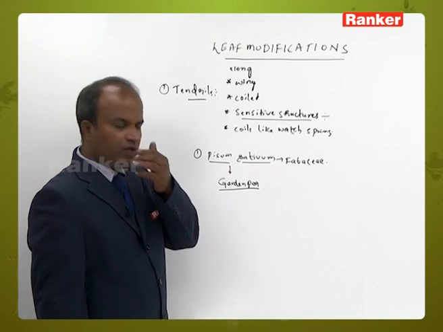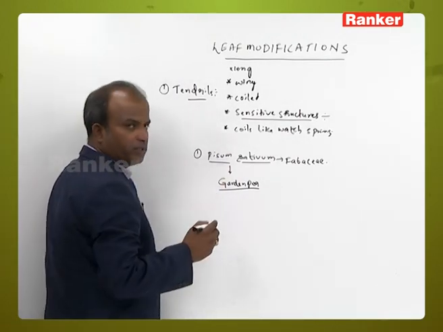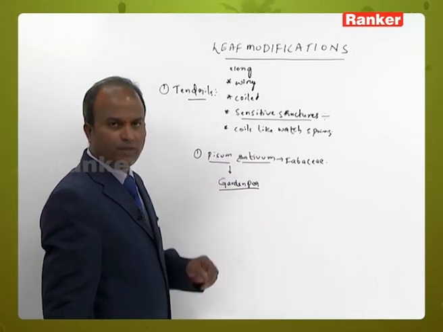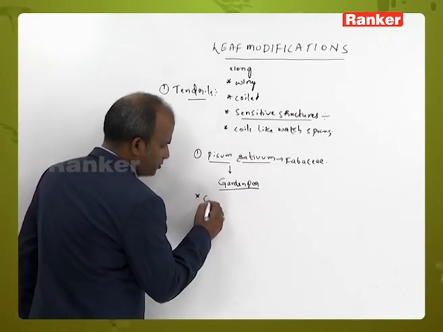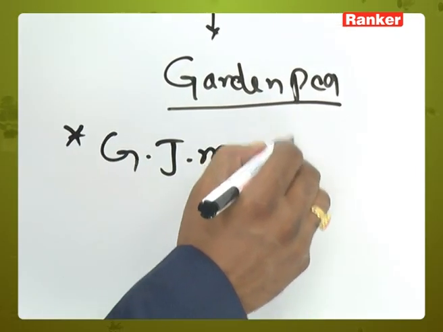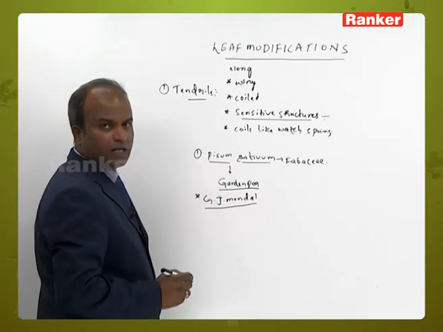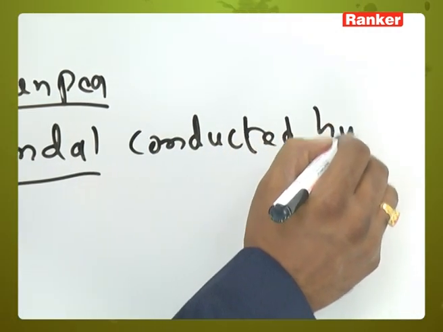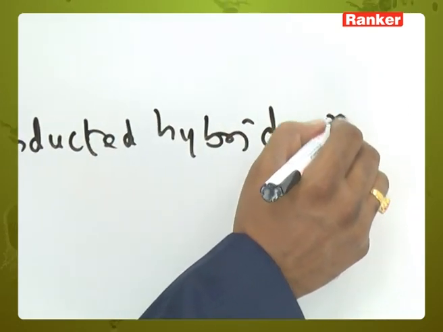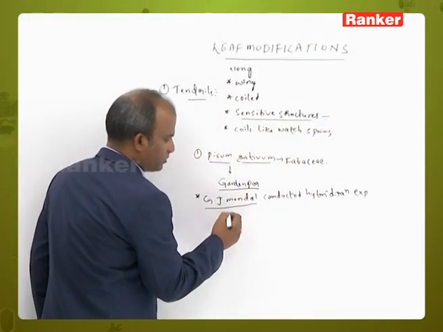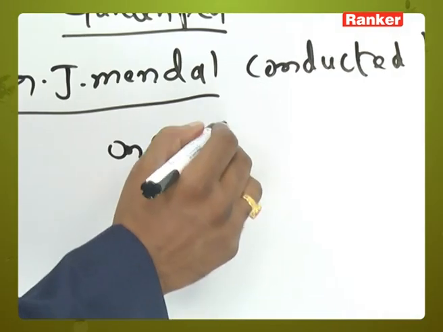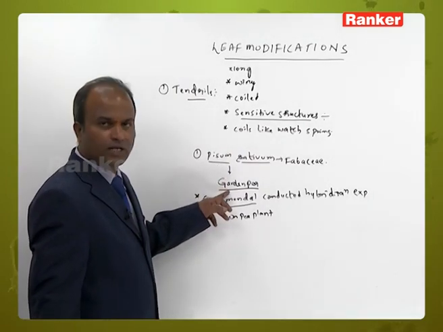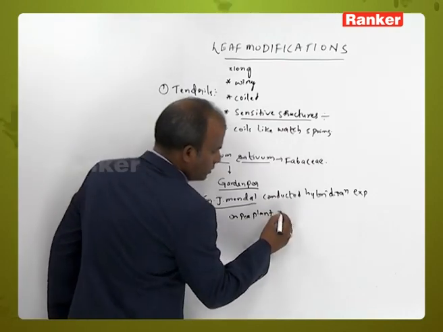One more thing here: which scientist conducted hybridization experiments on Pisum sativum? Gregor John Mendel conducted hybridization experiments on the pea plant, Pisum sativum, commonly known as the garden pea, and he proposed the law of inheritance.